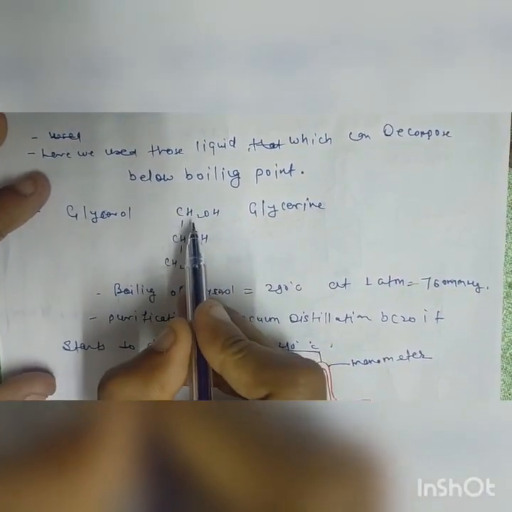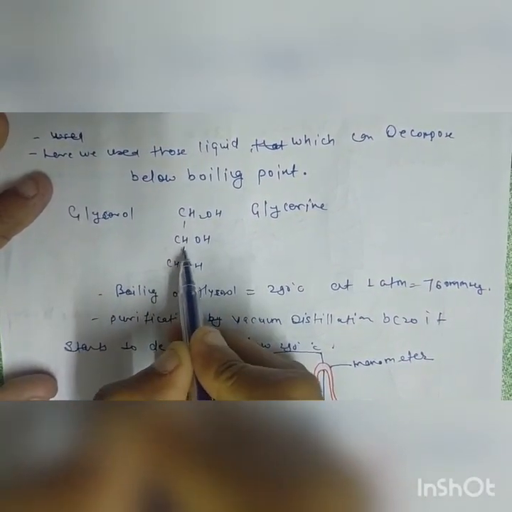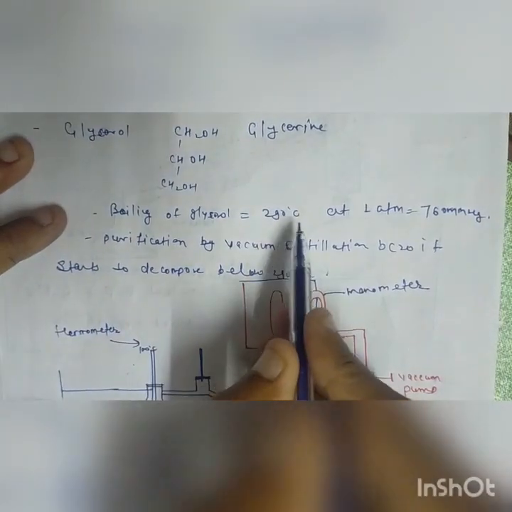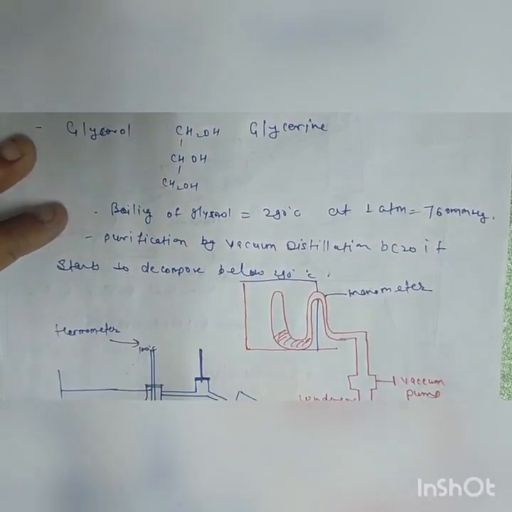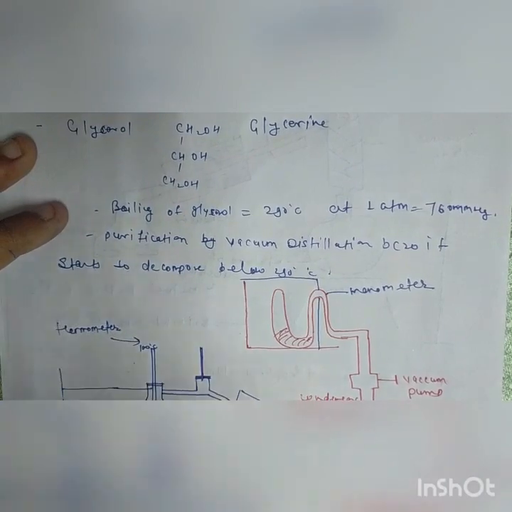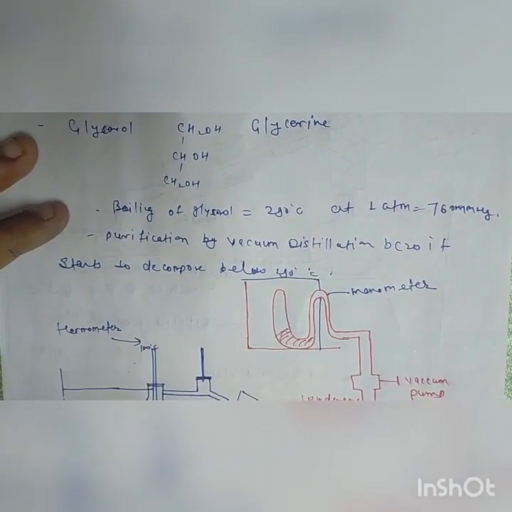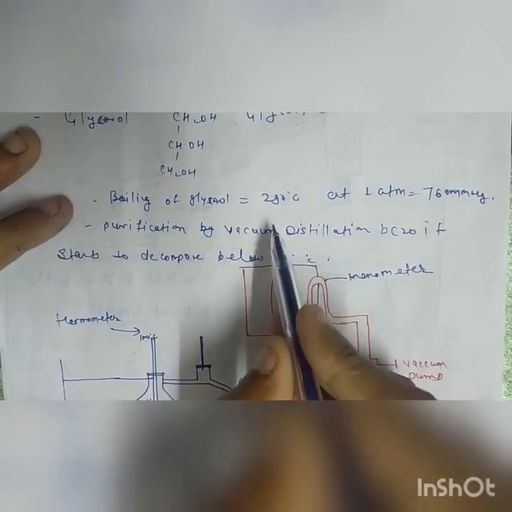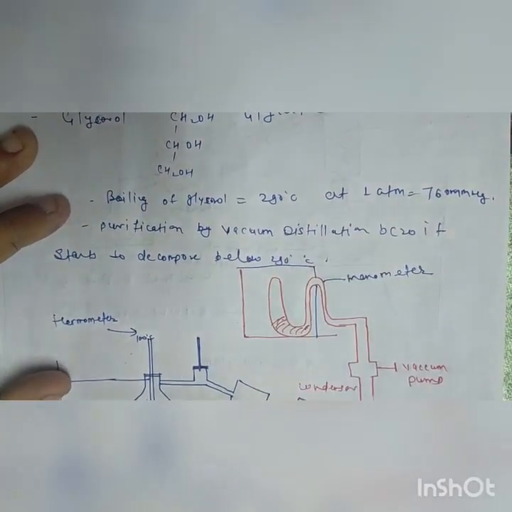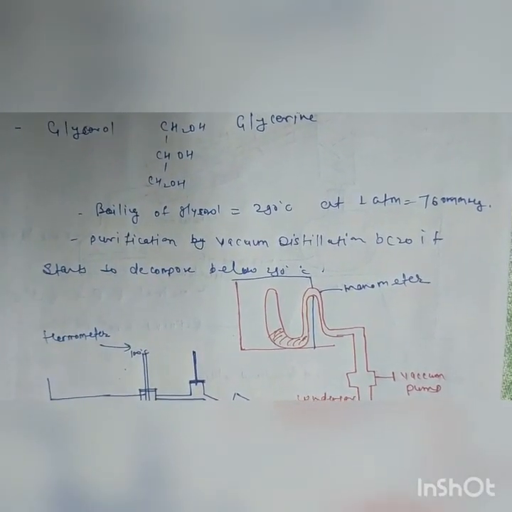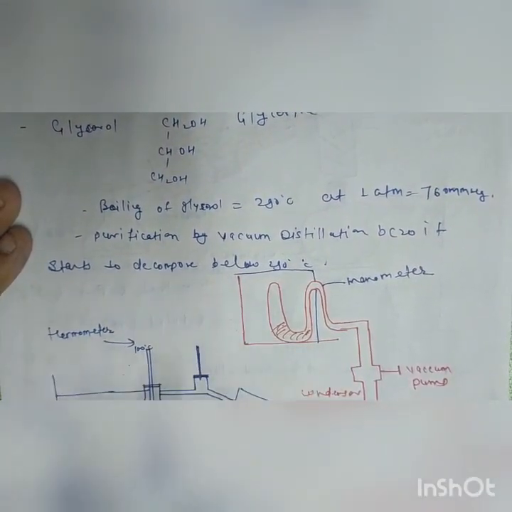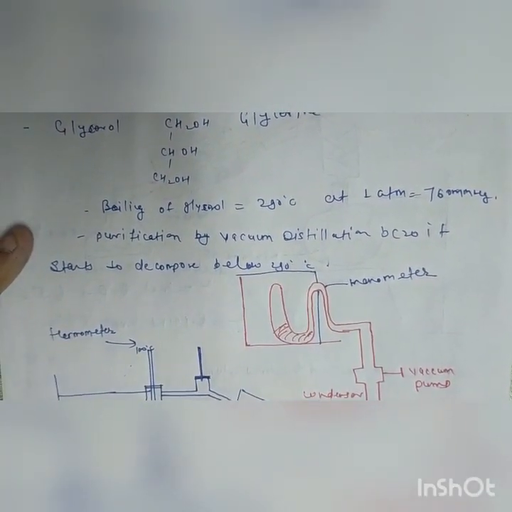Glycerol has the formula CH2OH-CHOH-CH2OH, and the boiling point of glycerol is 290 degrees Celsius at 1 atmospheric pressure or 760 mm Hg, but it starts to decompose near 100 degrees Celsius. Purification is by vacuum distillation, because it starts to decompose below 290 degrees Celsius.